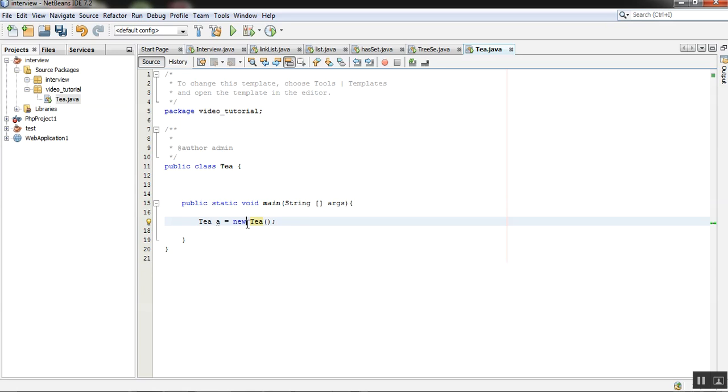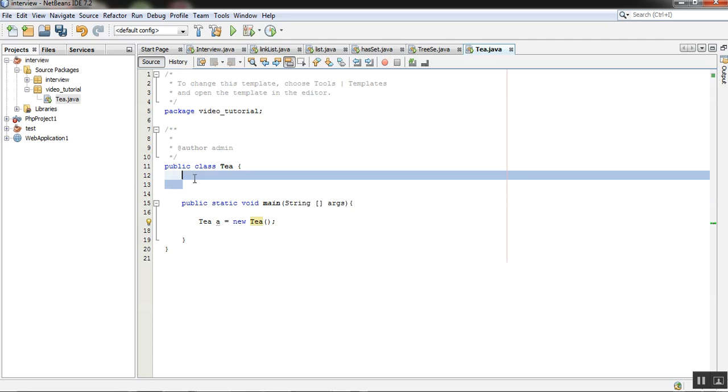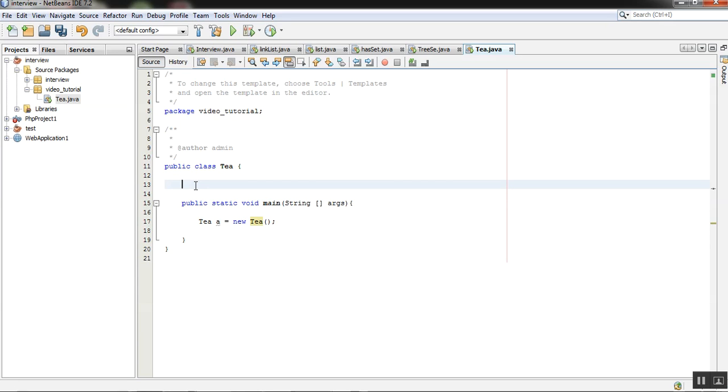So two things we have done. When there is no constructor in our class, as you can see I have no constructor in the class here, and when we create an object of the class, then a default constructor is called by the JVM. This is the definition of a default constructor.